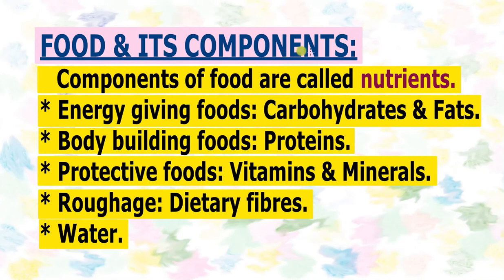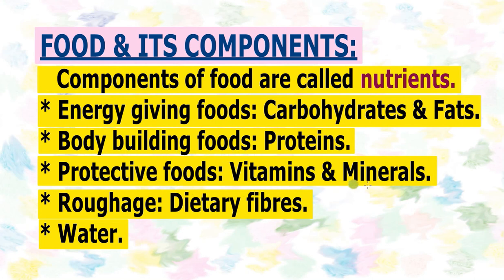Let's discuss food and its components now. The components of the food are known as nutrients. Intake of food is known as nutrition, and components of the food are known as nutrients. These nutrients are again divided into different categories, like energy giving foods. Carbohydrates and fats are energy giving foods because basically we get energy from carbohydrates and fats. Similarly, bodybuilding foods. Proteins help in the growth, repair, and maintenance of our body. That's why proteins are known as bodybuilding foods.